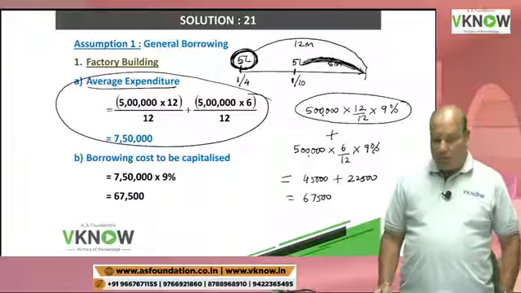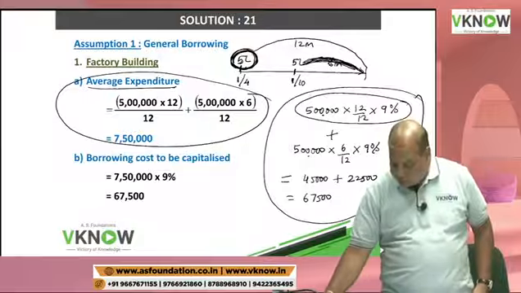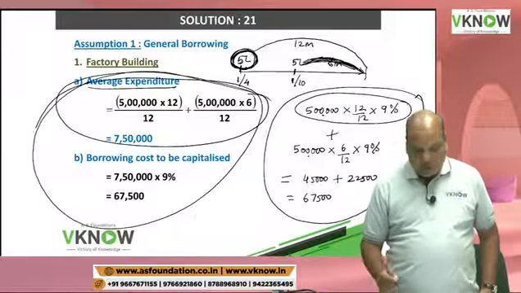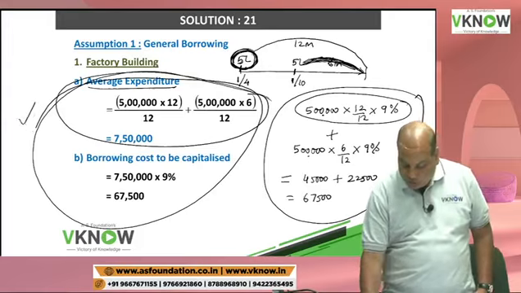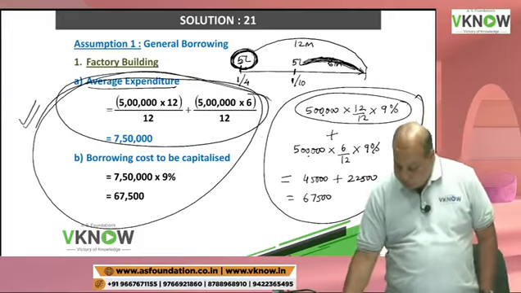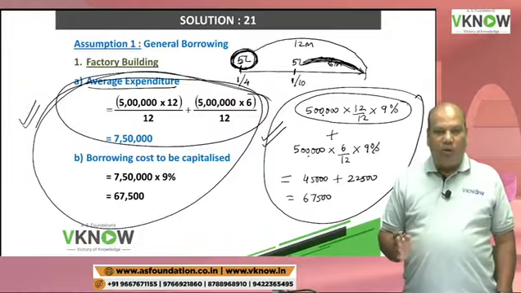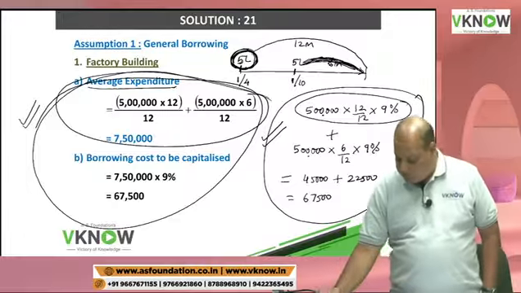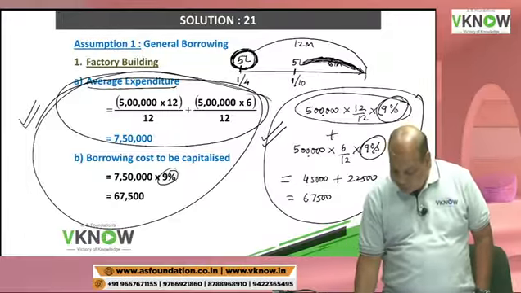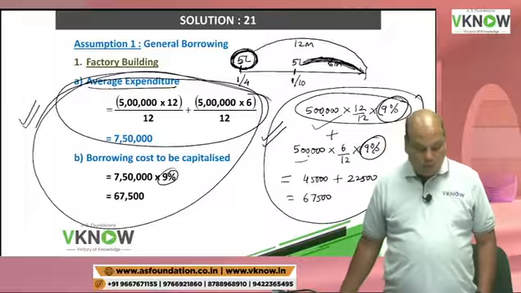So mathematically you can go by this method or you can go by this method. Both are same. In some books you will find the presentation of the answer is by this method, and in some books the presentation would be by other method. Mathematically you are doing the same thing. You are multiplying 9% here directly, and this is the common thing which you have considered. Okay.